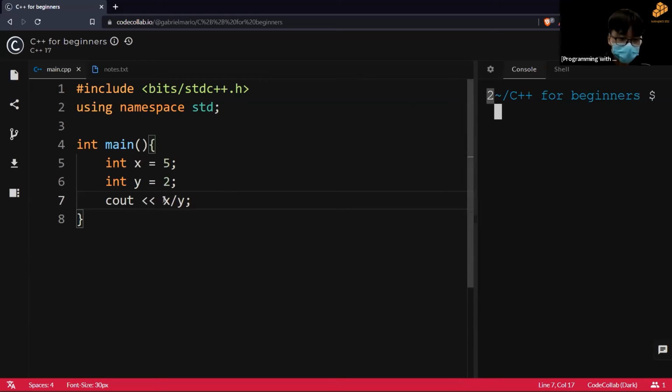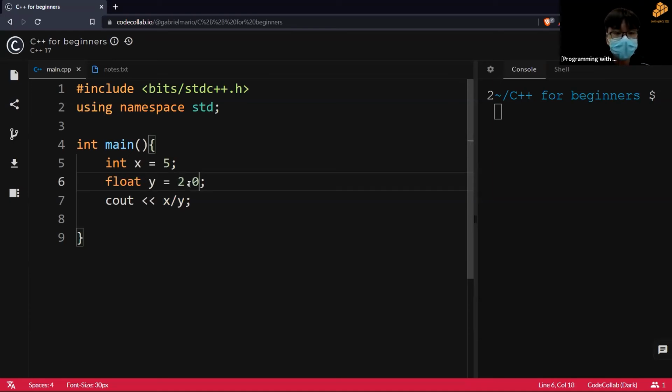That's because both its parent variables, x and y, are integers. So this x divided by y, this whole term, is an integer. The actual answer is 2.5, but what an integer does is it just deletes anything after the decimal place. It doesn't round up, it doesn't round down, it just deletes it, which is why the output is 2. So to not have this happen, what I can do is make one of the variables a float.